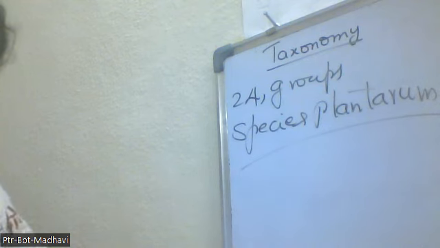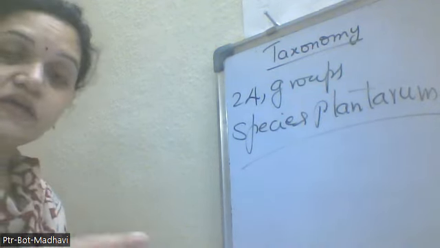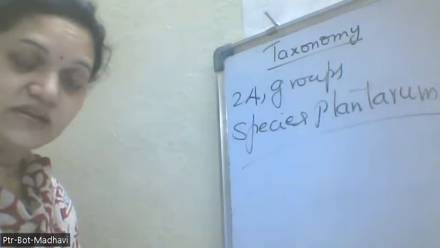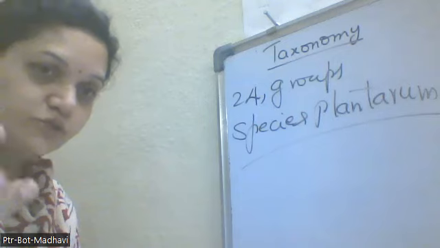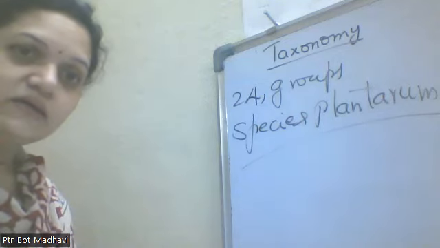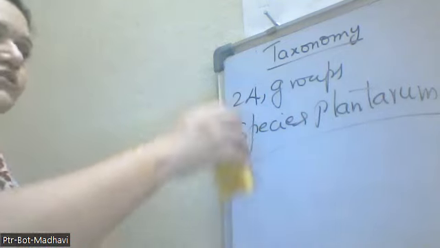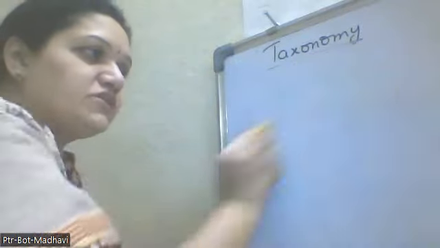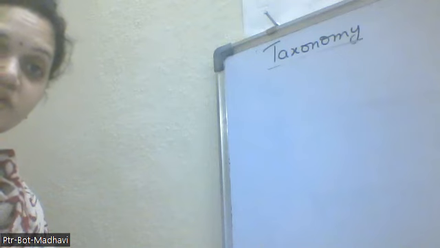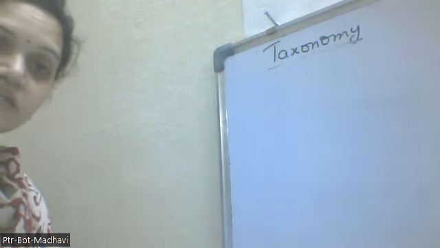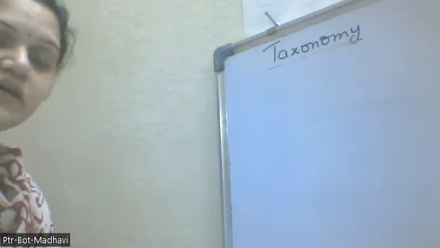Okay, and the next one will be the entire taxonomy. The classification is of 3 types: natural, artificial, and the APG system of classification. So what is meant by natural system of classification? Natural system of classification was given by Bentham and Hooker, and what they said, they have taken the